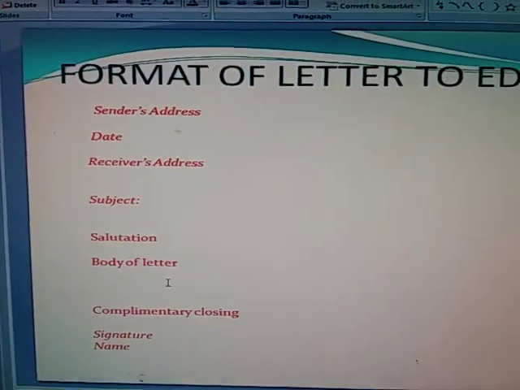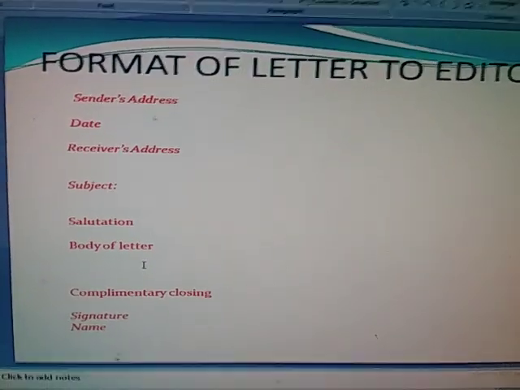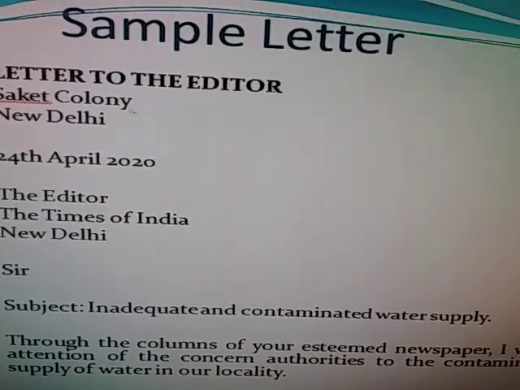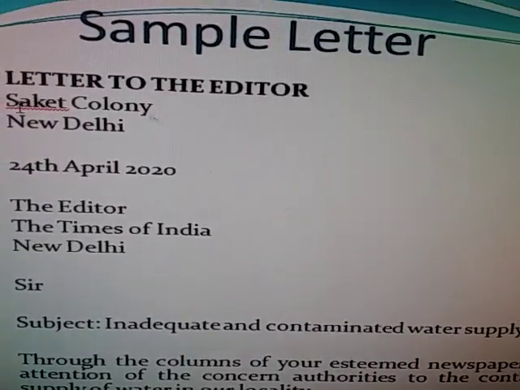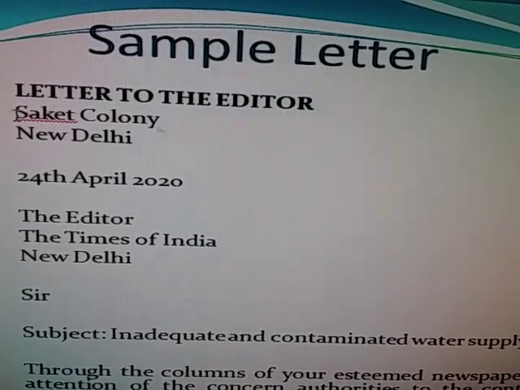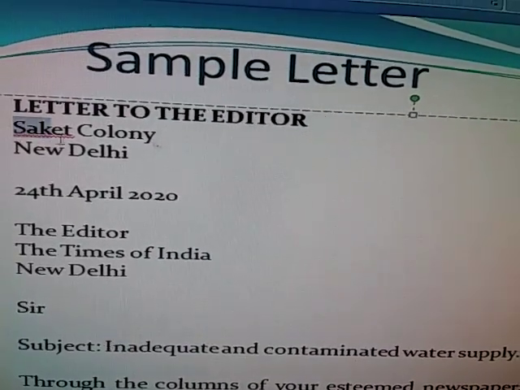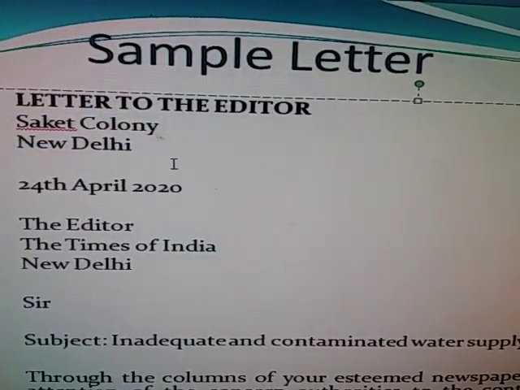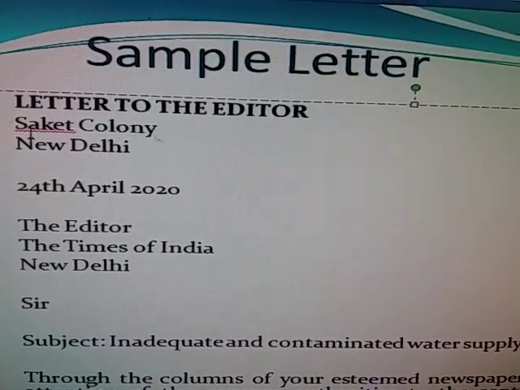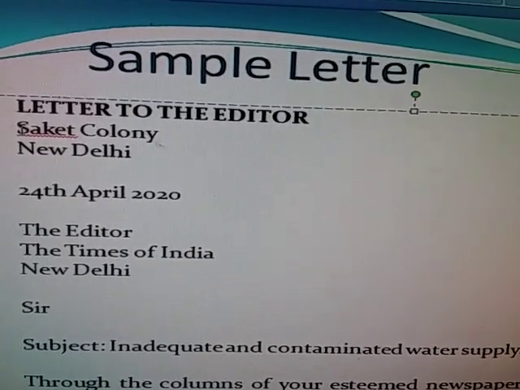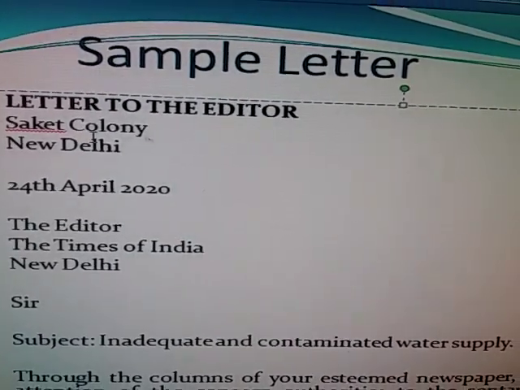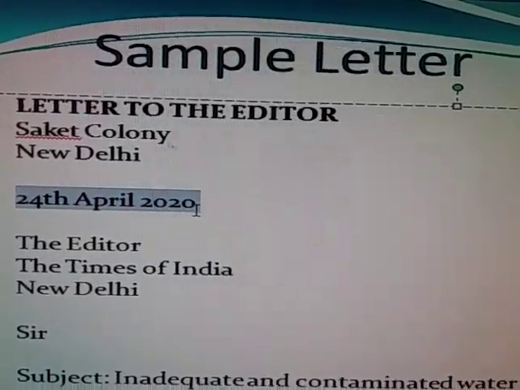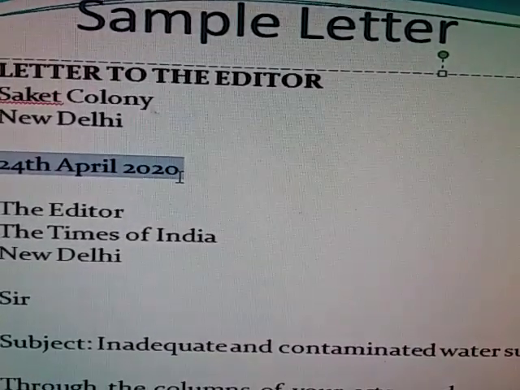Now, let us see an example of the letter. Dear students, if we talk about the sample letter, here it is a letter to the editor. First of all, we write the sender's address. Here it is given as Saket Colony, New Delhi. Dear students, you are to keep in your mind that every word of the address must start with a capital letter. After that, we mention the date on which the letter is going to be written.